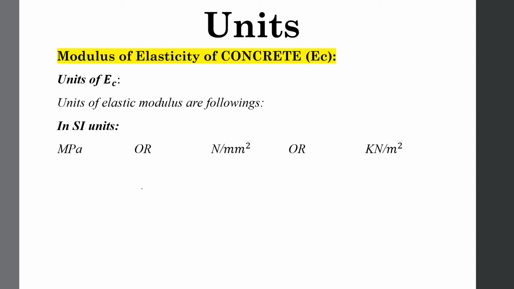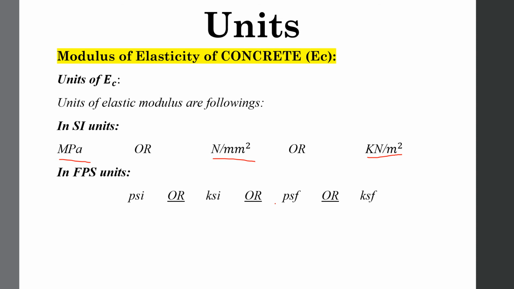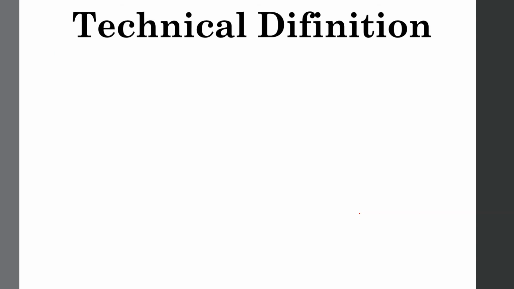It may be in megapascal, Newton per millimeter square, or kilonewton per meter square. In FPS units, it may be in PSI, pounds per inch square, KSI, kilopounds per inch square, PSF, pounds per square feet, and KSF, kilopounds per square feet.